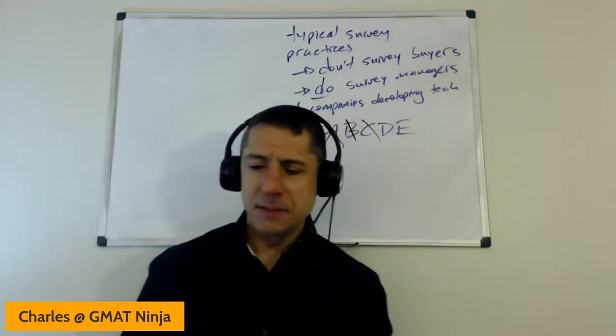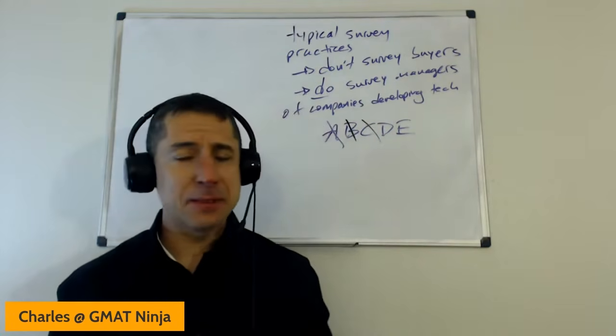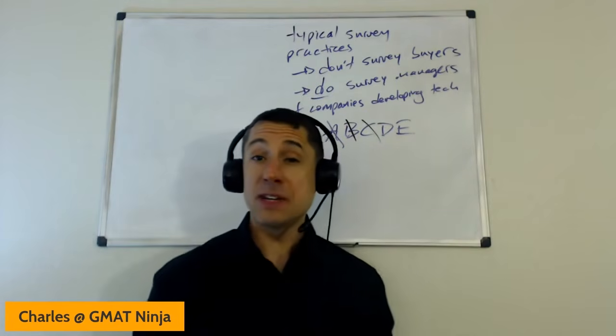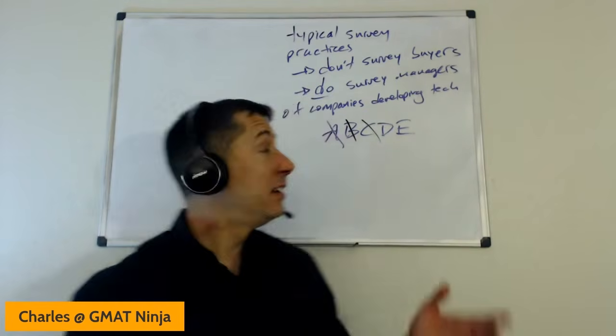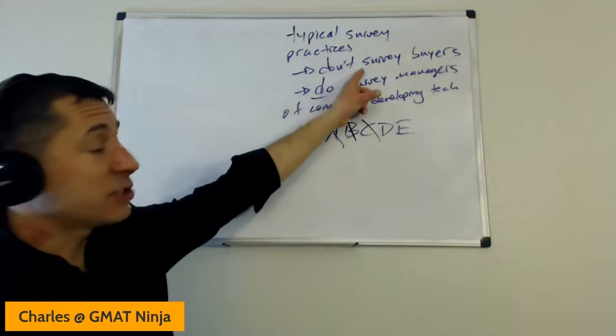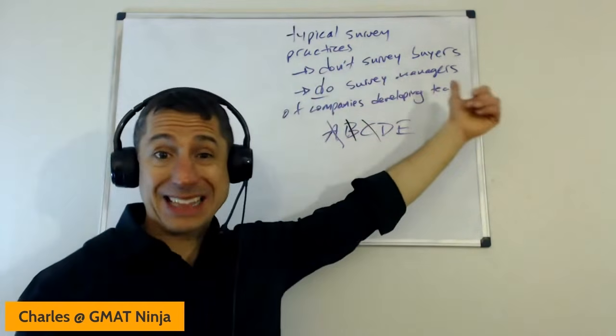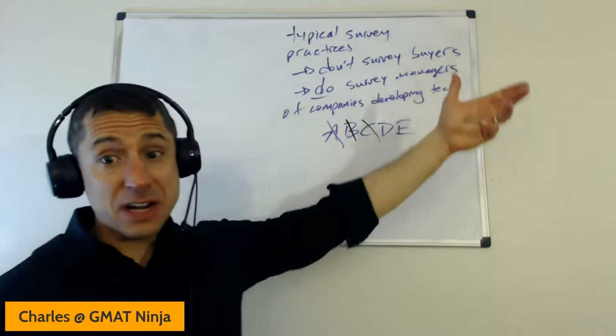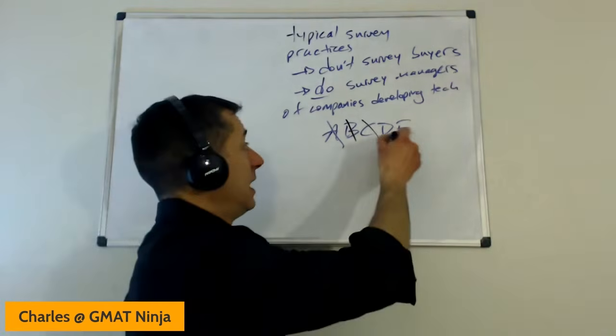D: the potential buyers for not-yet-available technologies can seldom be reliably identified. Well, that's a good reason not to survey them. You don't know who they are. So would that explain why the market researchers talk to the managers? Because that's all they can get. They can't talk to the buyers. Fair enough. Hang on to D.